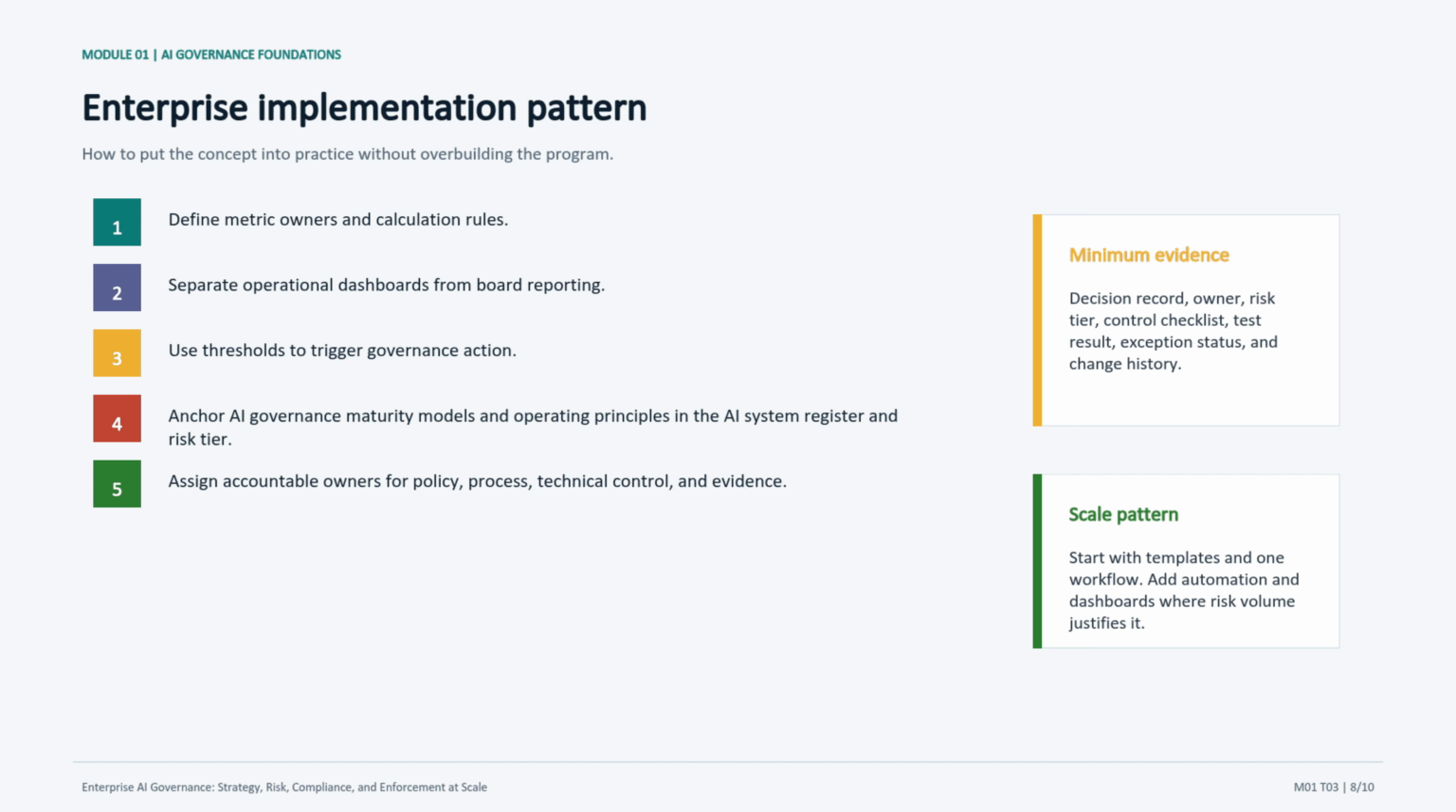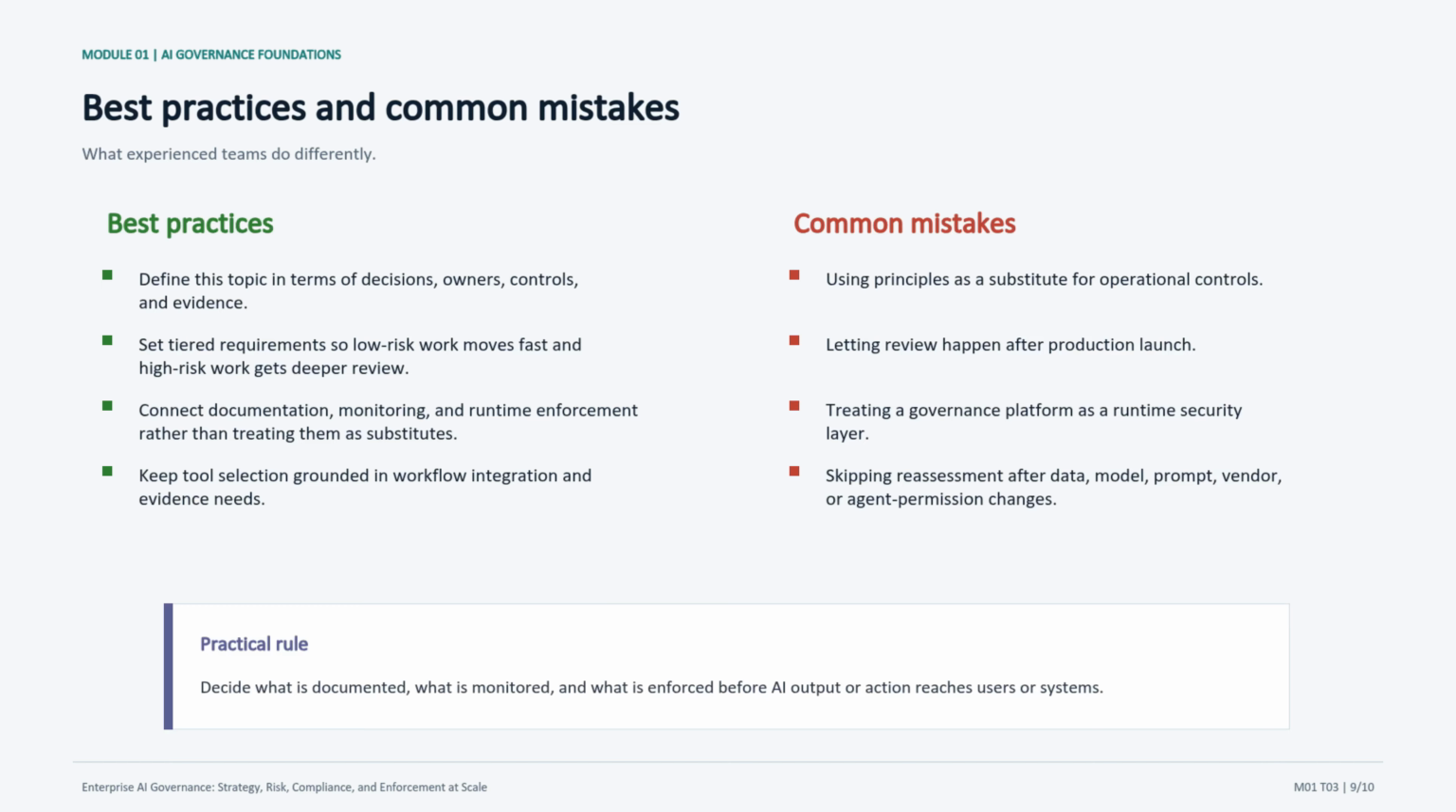After implementation, the useful classroom move is to compare mature habits with common mistakes, because that is where teams usually recognize their own gaps. Here, I would make the discussion practical and candid. The best practices are the habits that keep AI governance maturity models and operating principles connected to decisions, owners, controls, evidence, and actual system behavior.